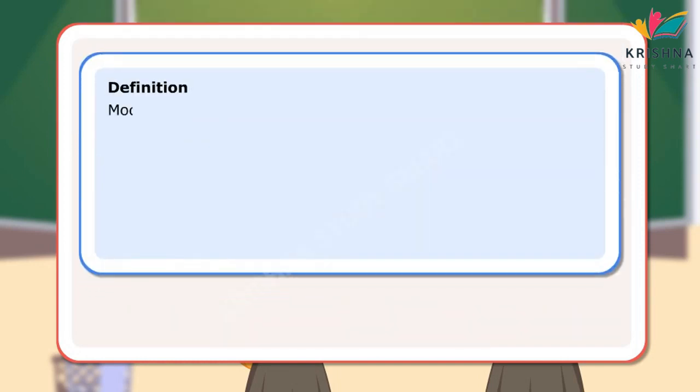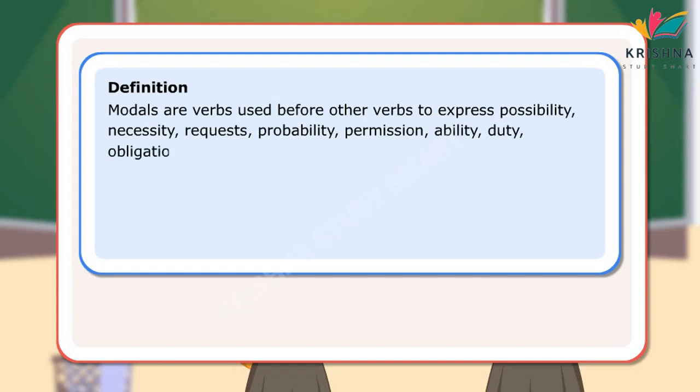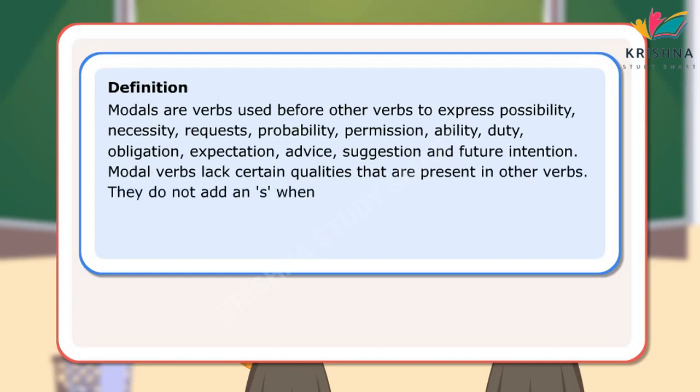Definition: modals are verbs used before other verbs to express possibility, necessity, requests, probability, permission, ability, duty, obligation, expectation, advice, suggestion, and future intention. Modal verbs lack certain qualities that are present in other verbs. They do not add an s when used with third-person singular.